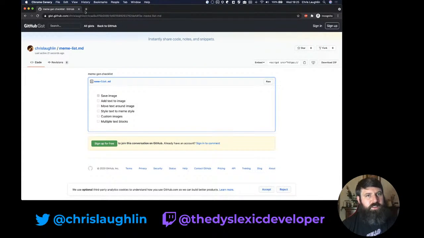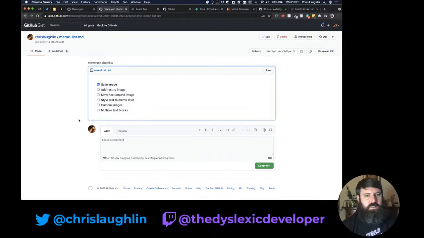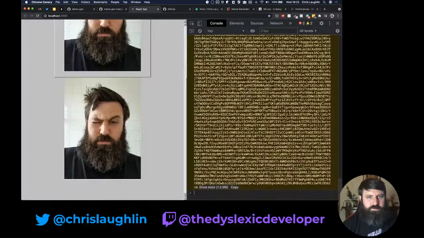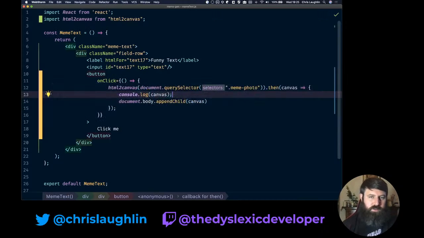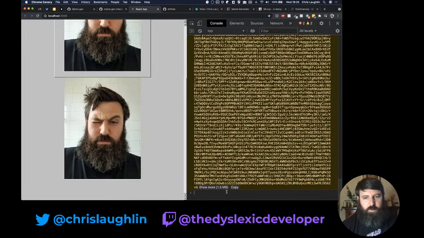No, it's read only. Yeah, okay. Interesting. Yeah, so we're able to save our image. That's all well and good. So now we need to wire this up to our actual on-click handler.